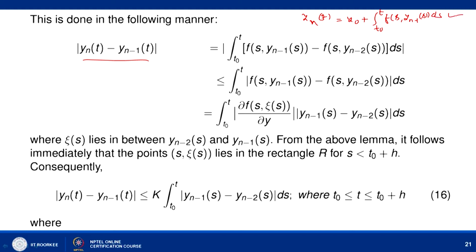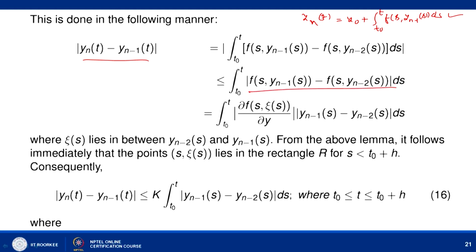So, using this expression for y_n(t) and y_{n-1}(t), we can write this as modulus of y_n(t) minus y_{n-1}(t) equal to the integral from t_0 to t of f(s, y_{n-1}(s)) minus f(s, y_{n-2}(s)) ds. This can be further less than or equal to the integral from t_0 to t of modulus of f(s, y_{n-1}(s)) minus f(s, y_{n-2}(s)) ds.